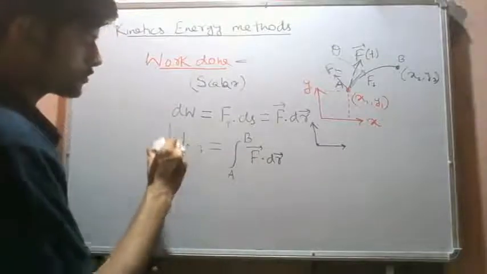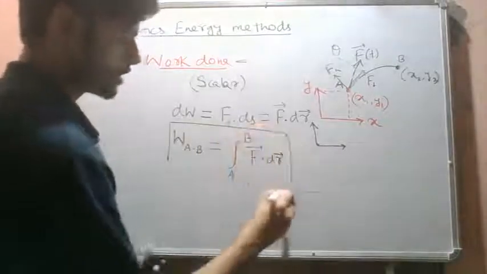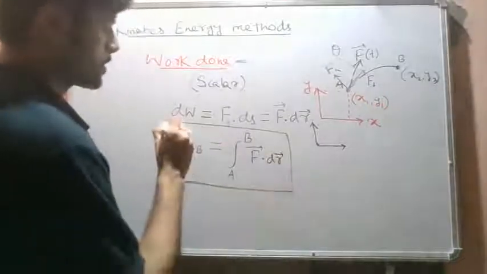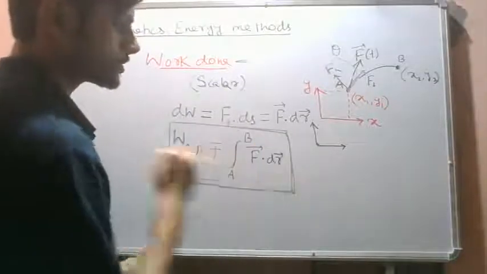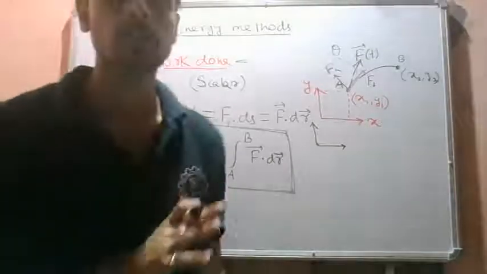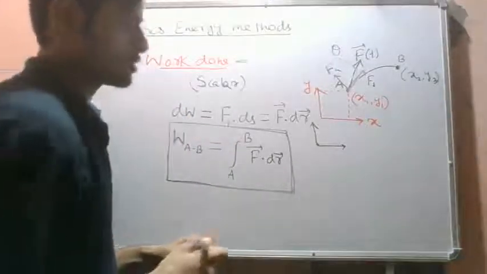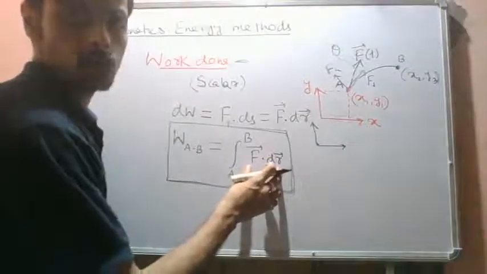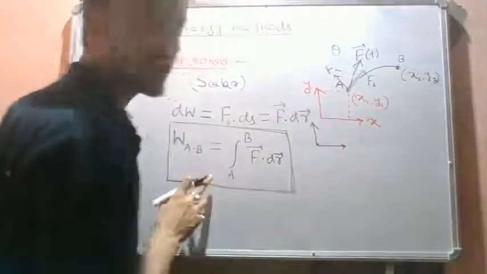Okay, so this is what we call the work done by a particular force. This is what we understand by work done by a particular force. So this F vector dot dr vector, this dot product has to be evaluated along this curved path. So this is a line integral.